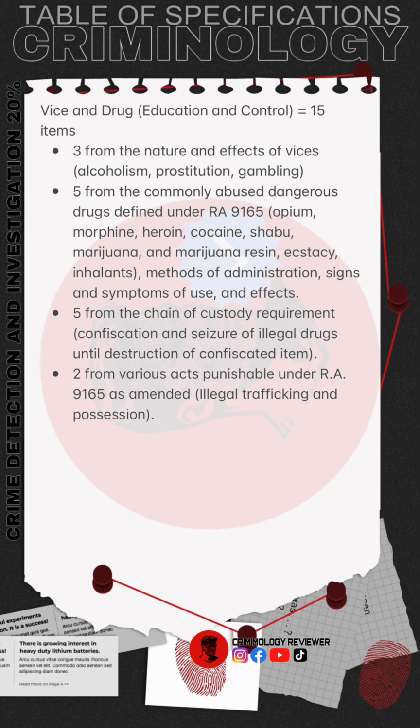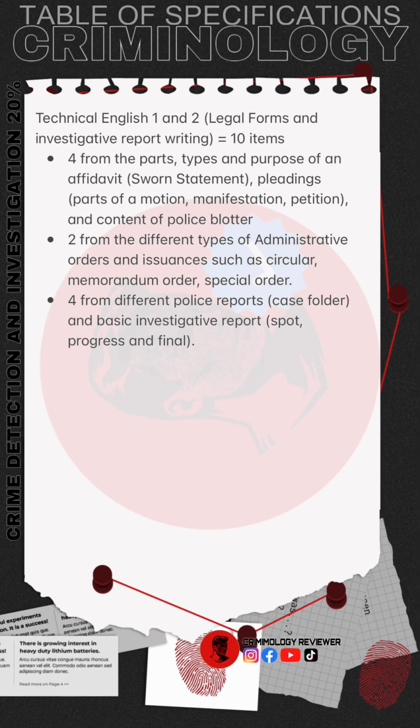5 from the chain of custody requirement, confiscation and seizure of illegal drugs until destruction of confiscated items. 2 from various acts punishable under RA 9165 as amended, illegal trafficking and possession. Technical English 1 and 2, legal forms and investigative report writing, it has 10 items.